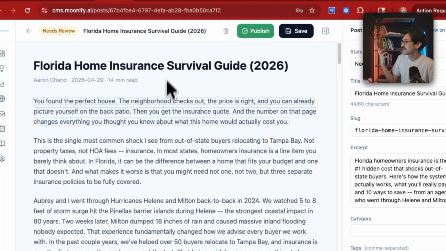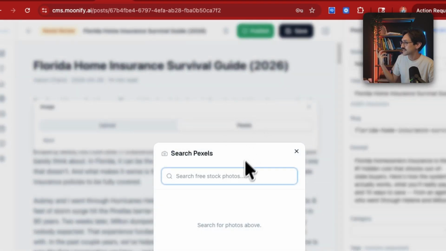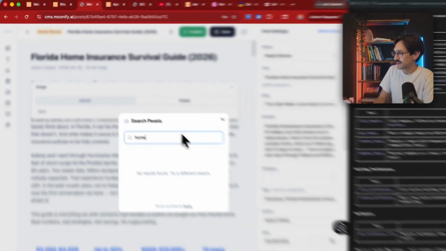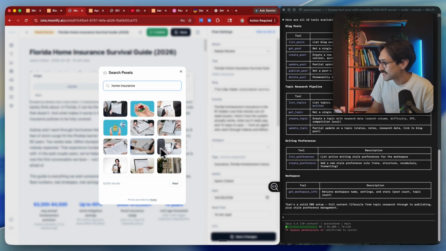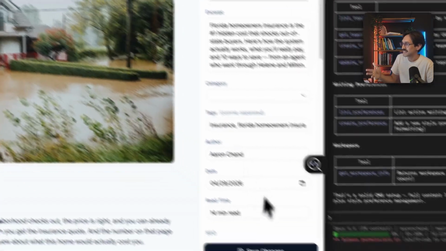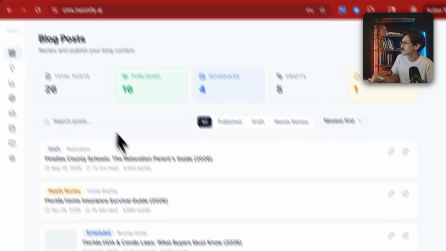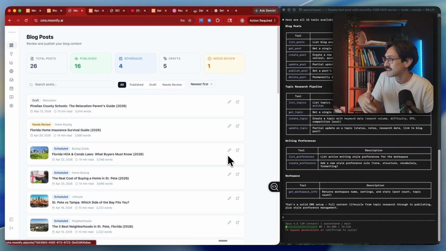And then say here, maybe I want to add a photo here or something like that. I can go here, and then you can go here in Pixels, and you could say, I don't know, home insurance or something like that. Then we can just find one. I don't see any good ones here. Maybe we'll do flood zones. And then we can add a photo like this one or something like that. And then we can hit save changes. And that's literally going to save that. If we wanted to publish that now to our website, we can do that.